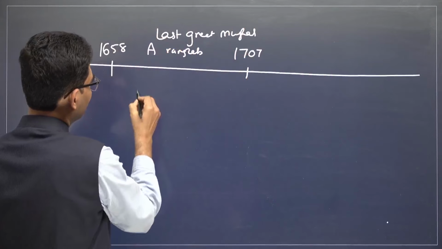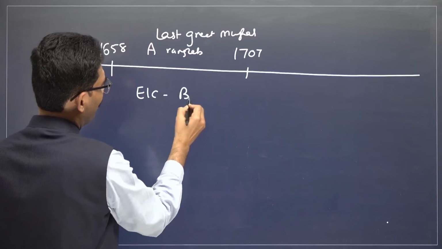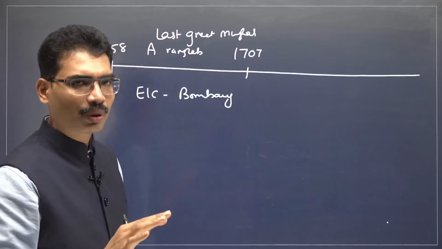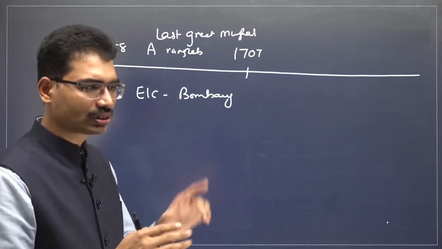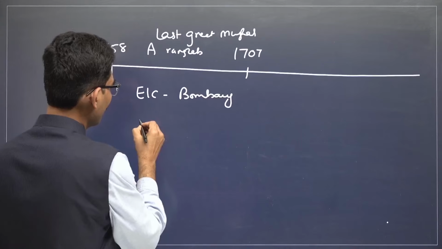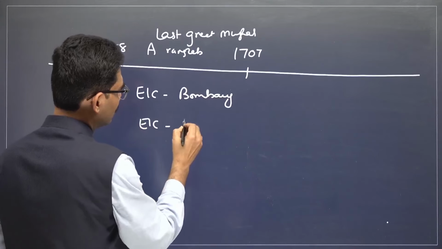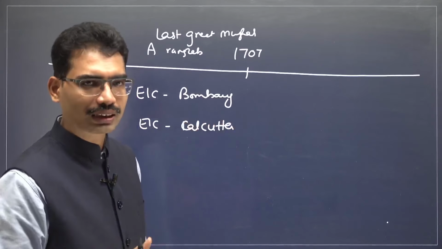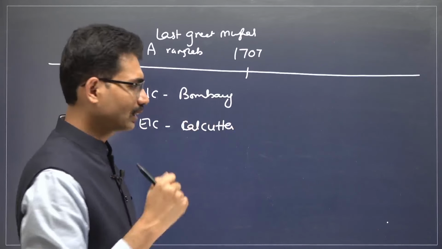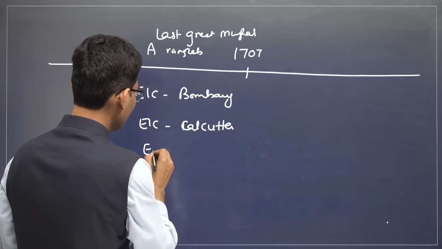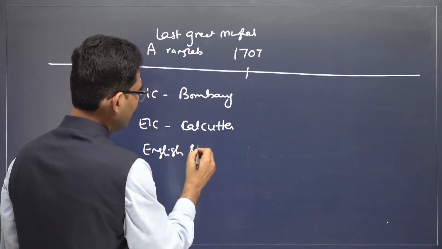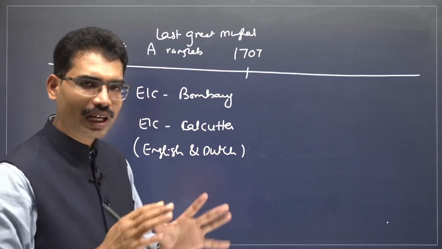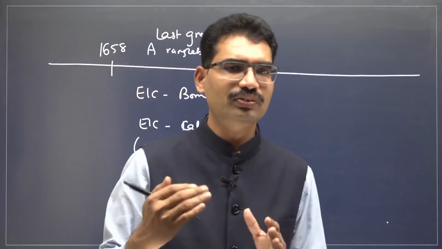During this time period, East India Company got Bombay from the Portuguese. The Portuguese and English maintained good relations, no conflict. Next, East India Company also got Calcutta from the Mughal governor of the Calcutta region. And the English and Dutch also compromised with each other, that let us not fight continuously.